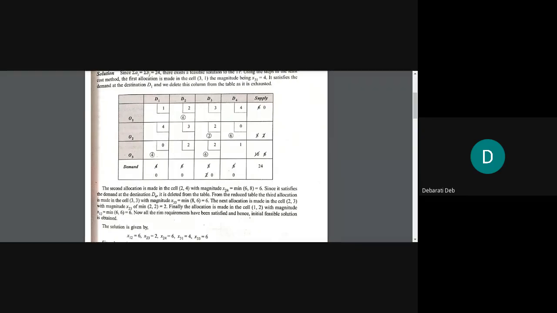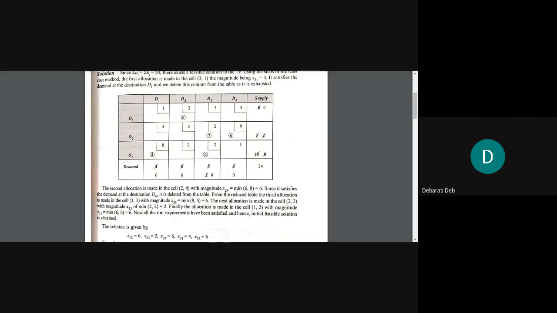Now, in northwest corner, what we did, we struck off this 4 and wrote a 0. We struck off this 10 and wrote a 6. Same thing we will do here also. We strike off 4 and write a 0 because out of this 4, 4 has been exhausted. And out of 10, 4 has been exhausted, so we strike off 10 and write a 6 because 6 is still left.